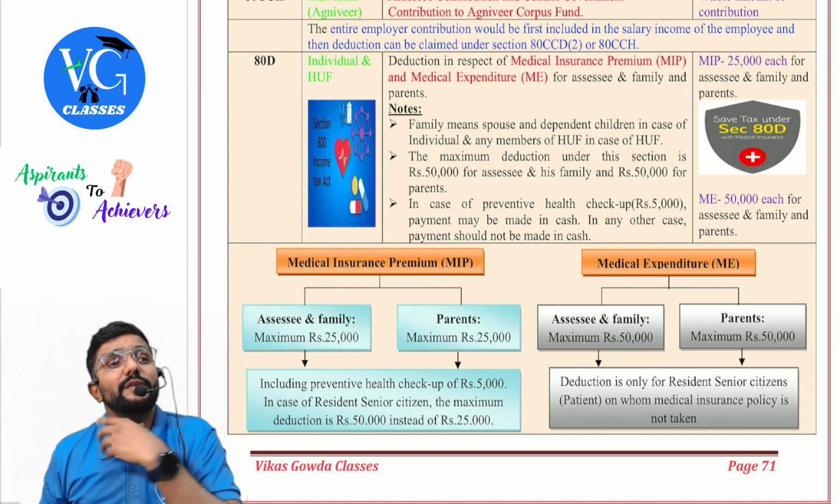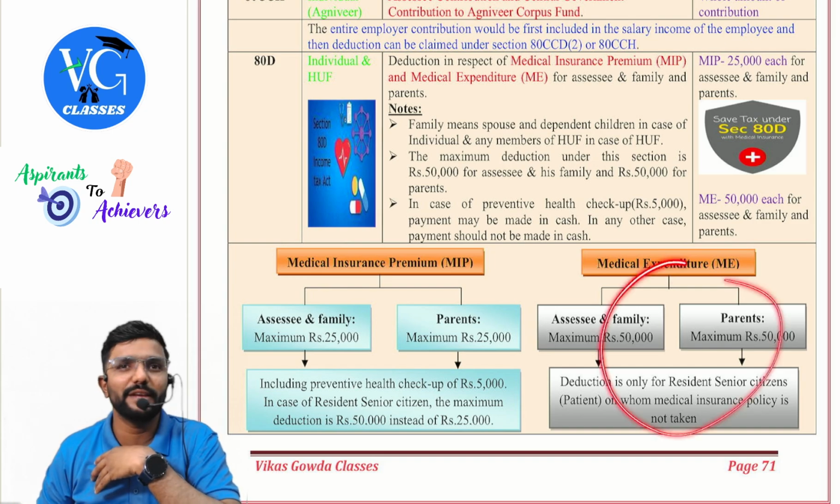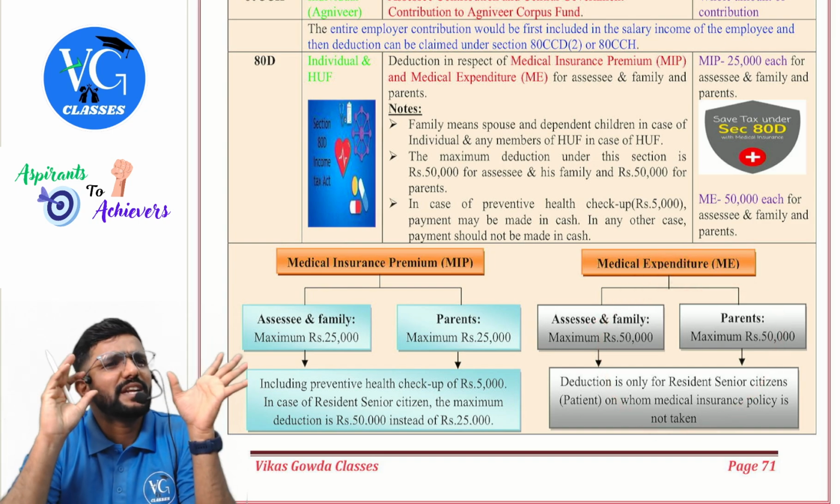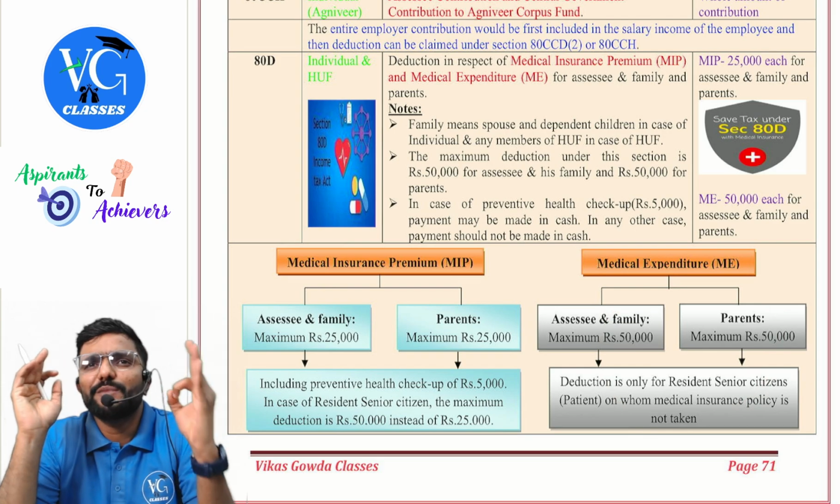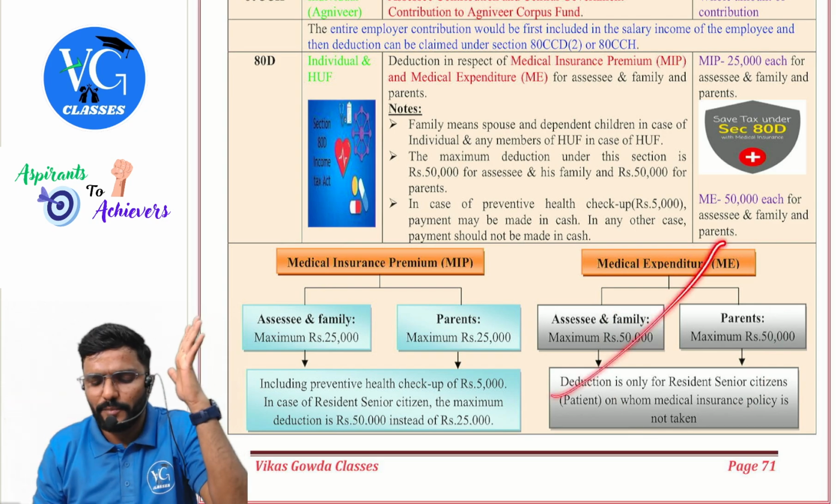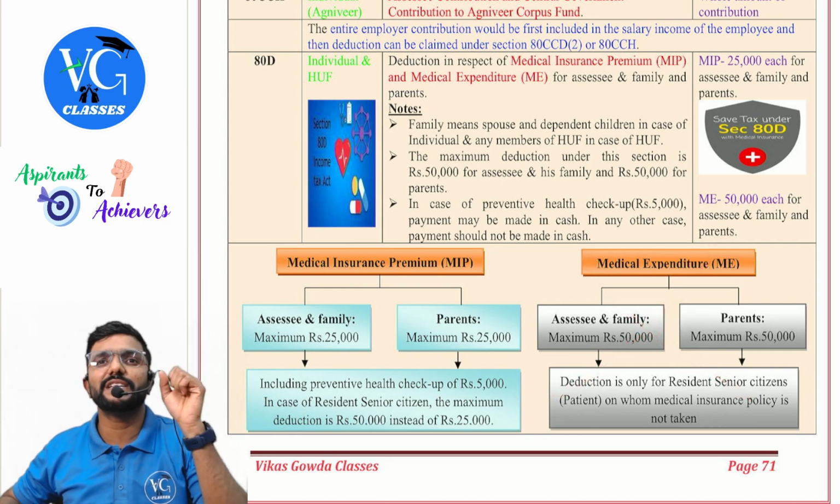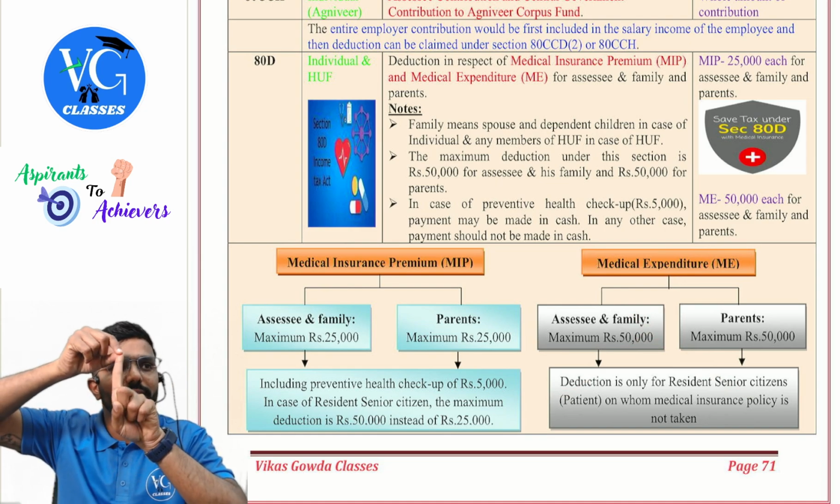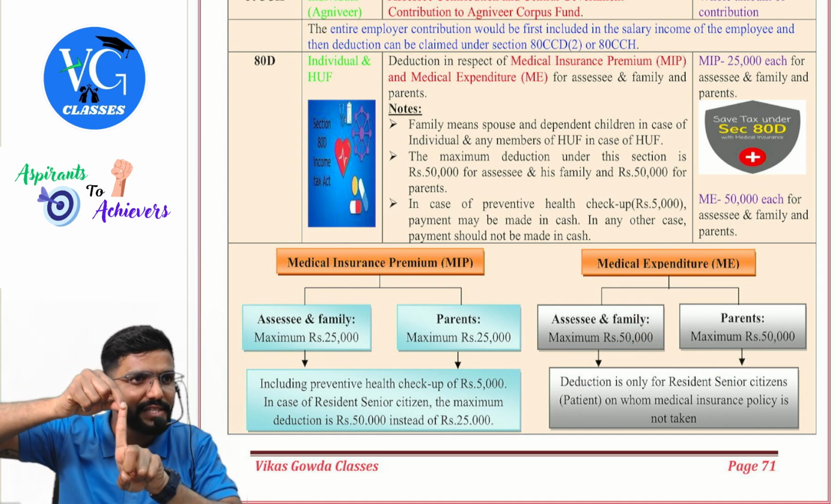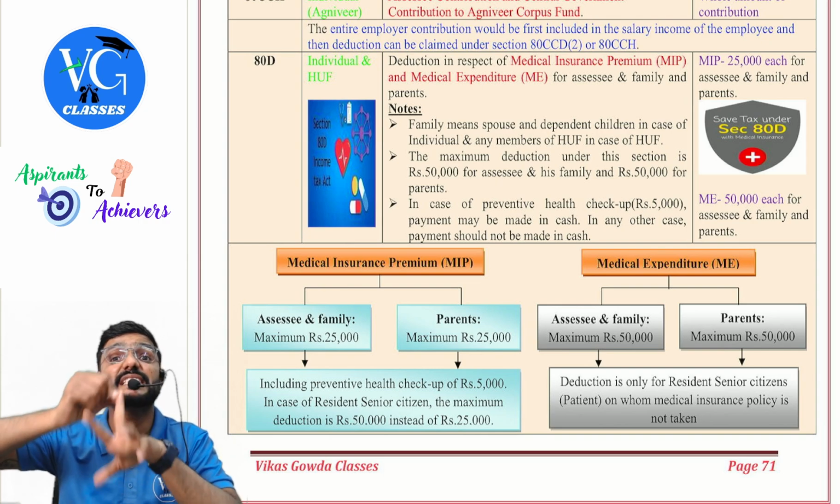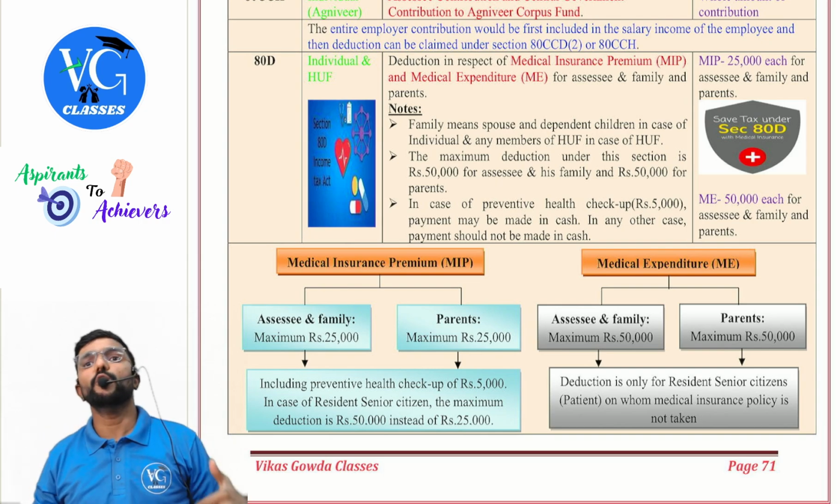Now you may also ask, sir, the insurance company normally will not pay fully, so can I come and claim the balance here? No, no. They are very clear. If you have a policy in the name of the patient, no deduction for medical expenditure. So when is medical expenditure allowed, guys? For the patient who doesn't have a health insurance policy and who is a resident senior citizen.